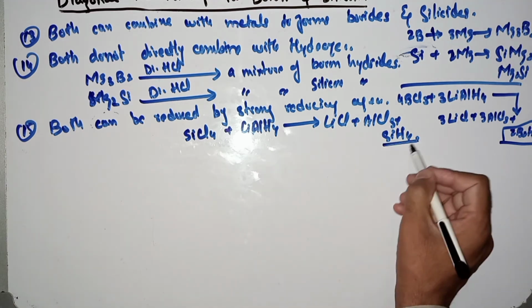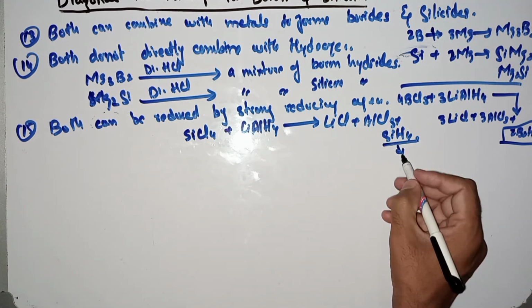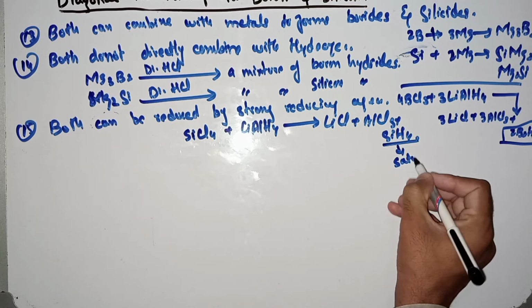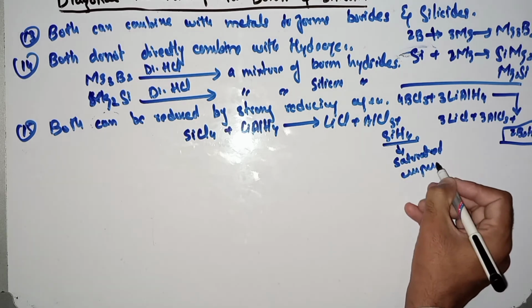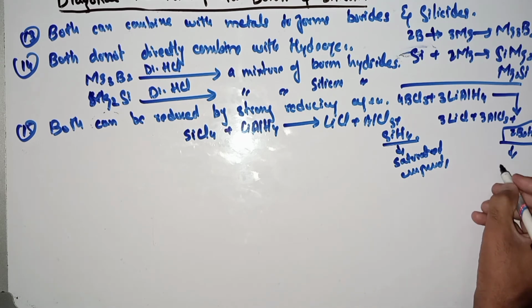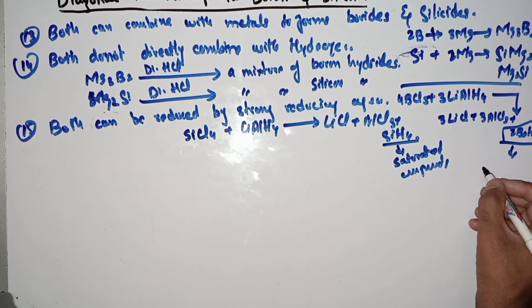Only one difference: the silicon hydrides are saturated compounds, while boron hydrides are electron deficient compounds.